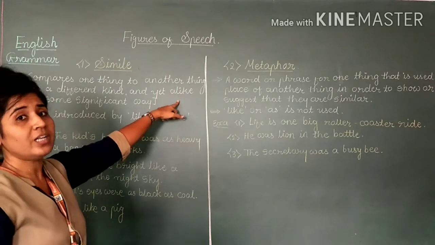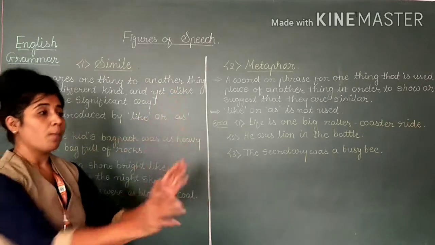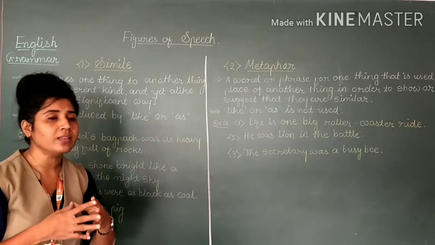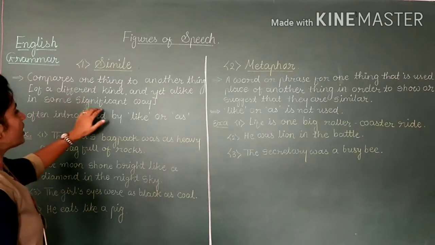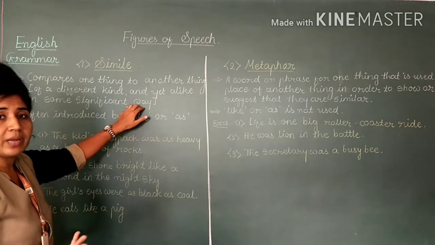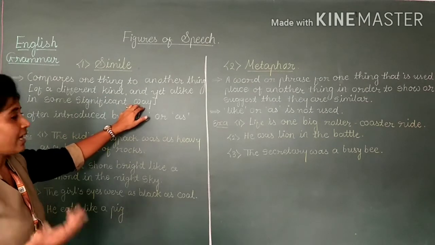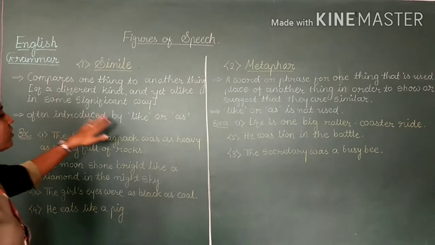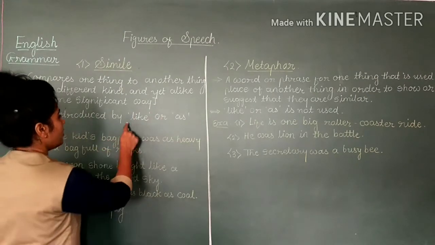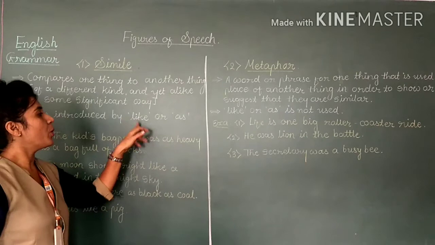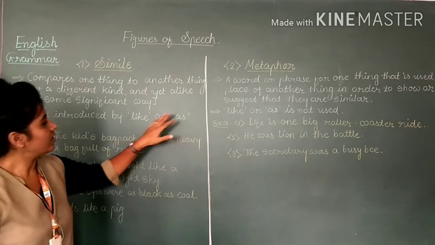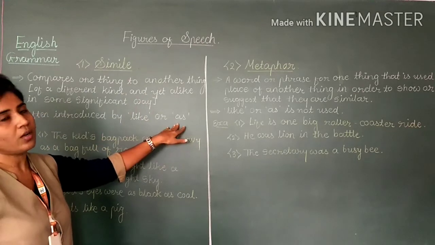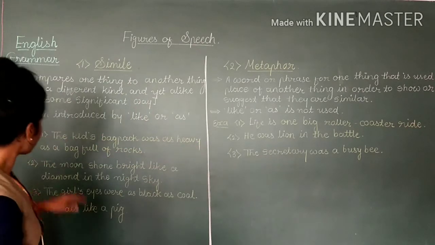Like, but still they both look alike. Both the things are different, but some similarity is there between them. In some significant way, in some way they both are having such alike moments, often introduced by like or as. In simile, we can see the word like and as. Just like is also used for comparison, as is also used for comparison. Let us see the example.